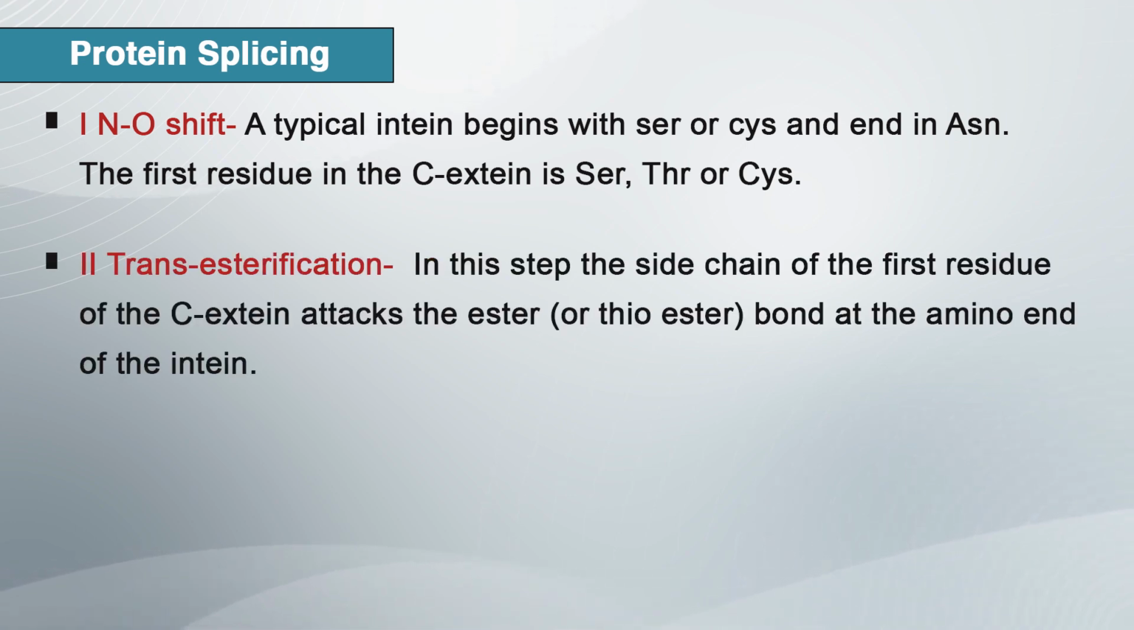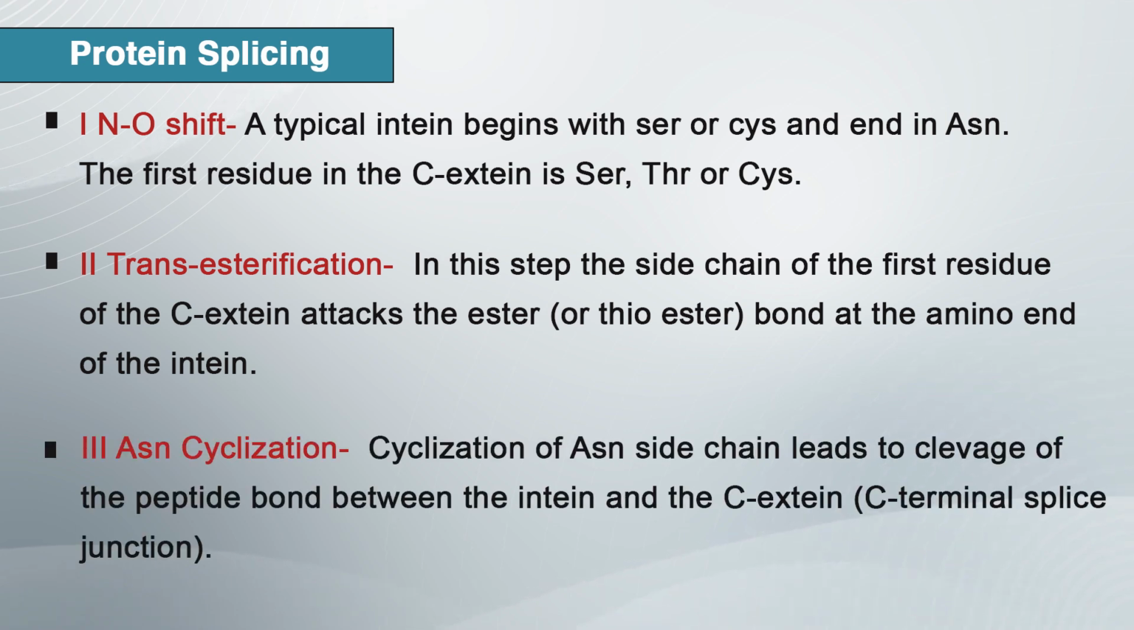Now, the transesterification. In this step, the side chain of the first residue of the C-extein attacks the ester or thioester bond at the amino end of the intein. Here the attack is by the polar side chain of either serine or threonine, or the cysteine residue at the thiol group. This leads to transesterification and formation of a thioester or ester bond between the N-extein and C-extein.